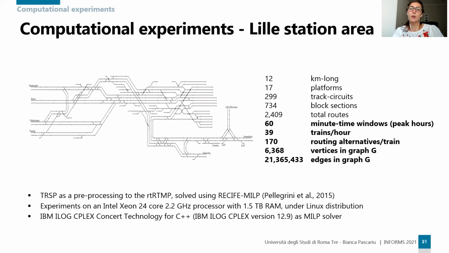We consider instances corresponding to 60-minute time windows of perturbed timetables taken during the peak hours, for an average of 39 trains per hour with 170 routing alternatives per train. We implement our TRSP solver as a pre-processing to the rtRTMP solved using Recife-MILP, proposed by Pellegrini et al. in 2016. Since the TRSP is designed to be solved in real time, we give the algorithm a maximum computation time of 30 seconds, while to Recife-MILP 150 seconds.